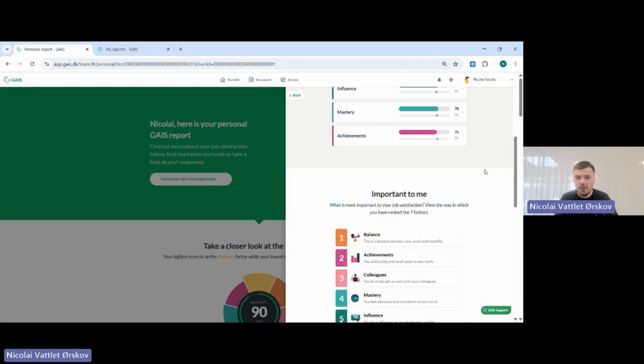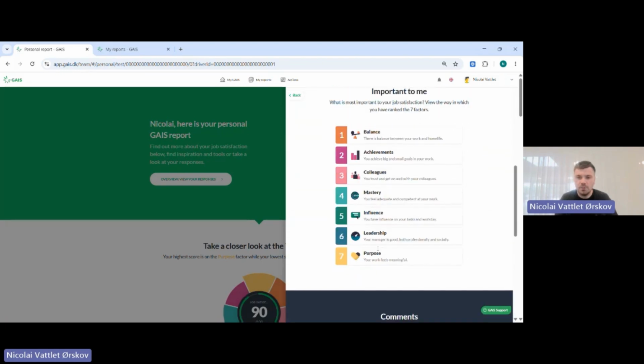If they would scroll down a bit here, then they would be able to see a result of a small exercise that we asked them to do at the end of our engagement surveys. Because in our full engagement surveys, we have 37 questions that are placed below these 7 factors here. And then number 38, which is actually not really a question, would be this little exercise where we ask the employees to rank these 7 factors out of what is most important to them at the time when they answer the survey.